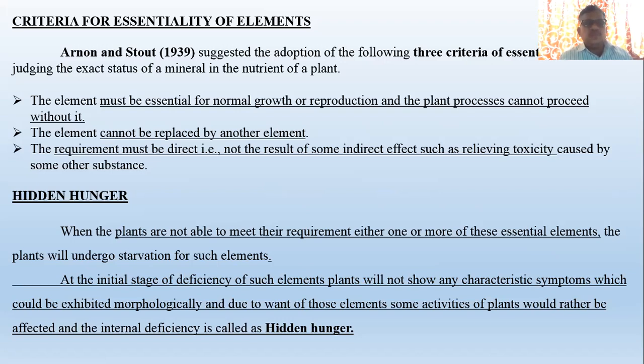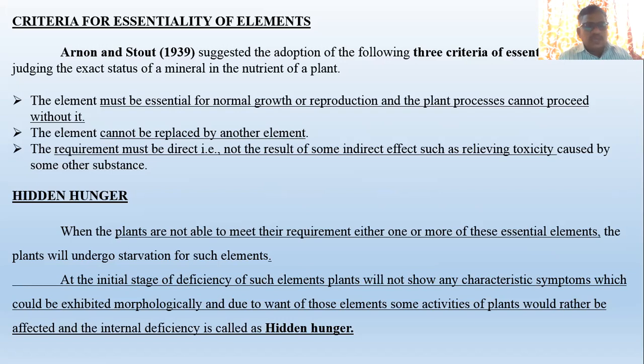Hidden hunger means what? When the plant is not able to meet its requirement of one or more of these essential elements, the plant will undergo starvation for such elements. The plant requires some quantity of nitrogen, but it is not getting that quantity. In these cases, the plant will undergo starvation for such elements, and it will not yet show deficiency symptoms, but the fundamental processes which depend on nitrogen will get affected.